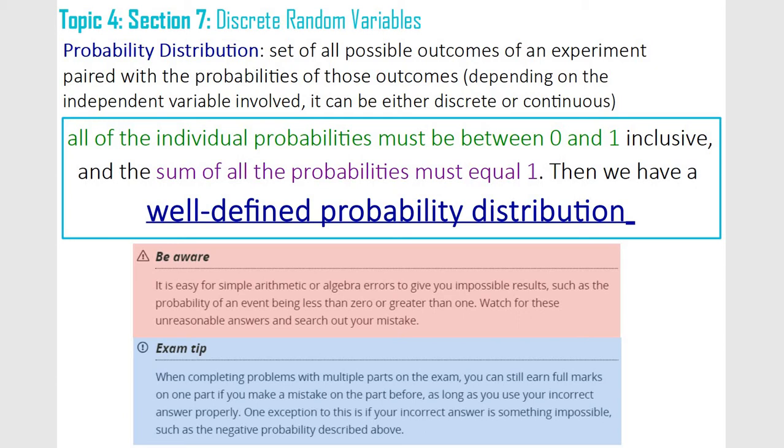Now, exam tip. If you get the wrong probability, so let's say you get 1/3 and the answer was actually 1/6, you can still get your partial marks if you continue with your wrong probability, as long as you interpret it correctly. They won't give you partial marks if you have weird probabilities, like a negative or a 1.05 probability, more than 100%, which makes no sense. They throw it out. They say you don't know what you're talking about.